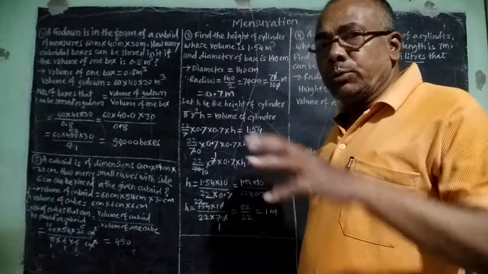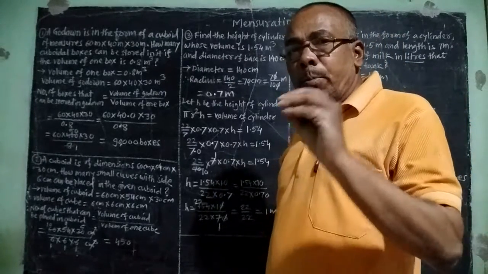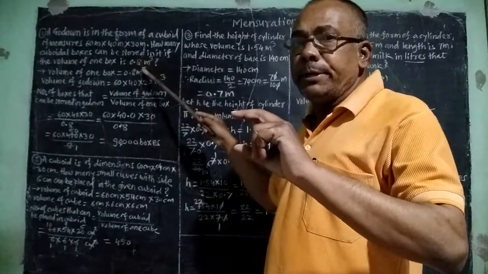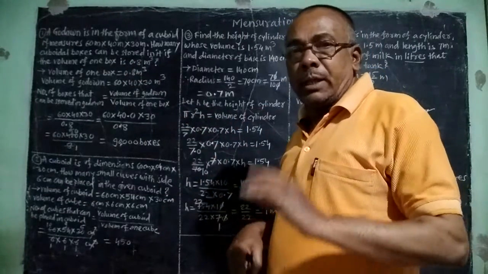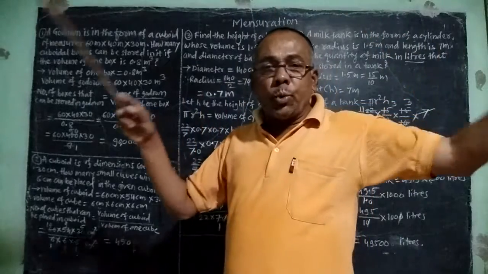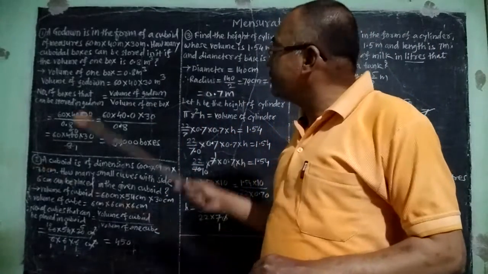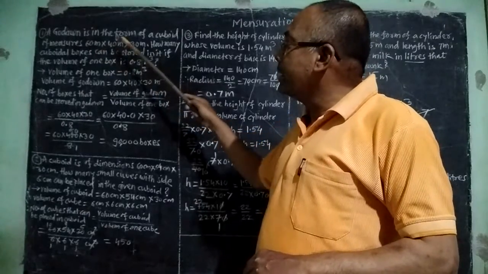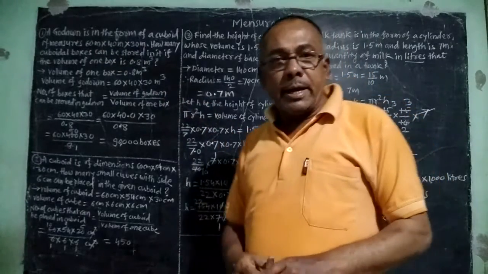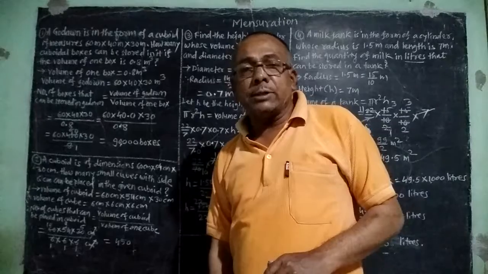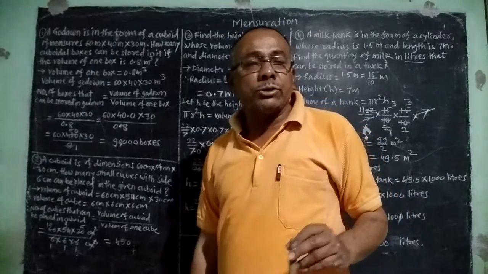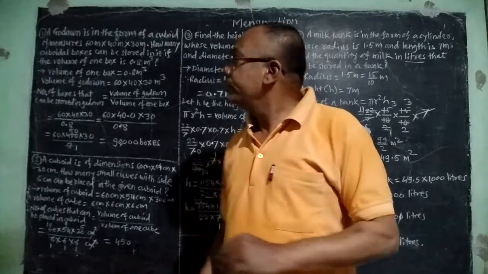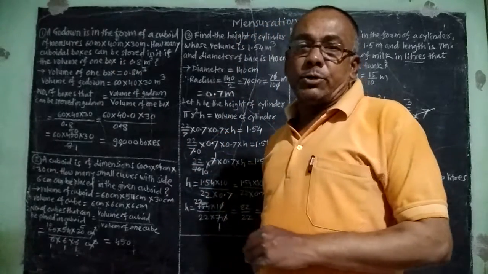Means we have to store the small cuboidal boxes having 0.8 meter cube volume each in a large godown having dimensions 60 meter, 40 meter, and 30 meter. And we are asked how many such boxes can be stored in that godown having volume 0.8 meter cube.